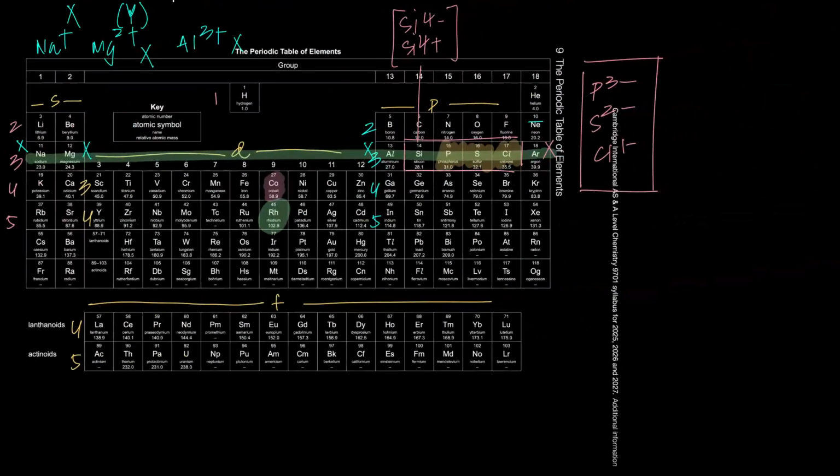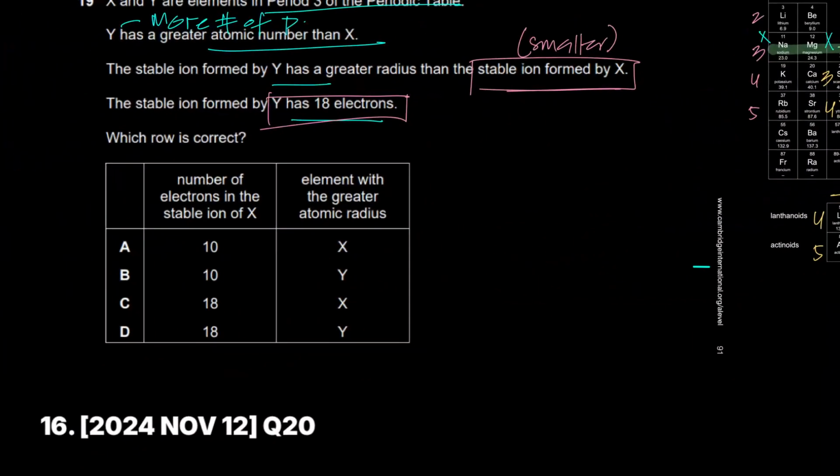Why? Because if Y is phosphorus, X needs to be either sulfur, aluminum, magnesium, or sodium, and we've already established that sulfur normally does not lose or gain electrons. It's pretty unusual for it to do so. It can, but it's unusual, right? So if Y is phosphorus and X is aluminum, magnesium, or sodium, it tends to lose electrons, so it'll go down to 10. So it can't have 18 electrons, can it? The stable ion formed by it is smaller, right?